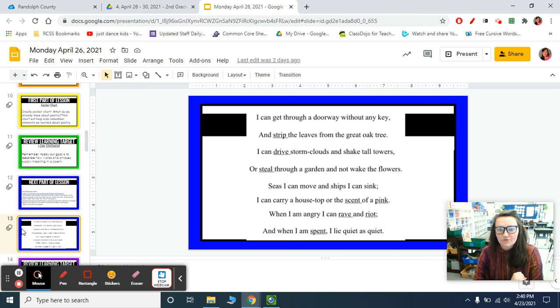Okay? I can get through a doorway without any key and strip the leaves from the great oak tree. I can drive storm clouds and shake tall towers, or steal through a garden and not wake the flowers. Seas I can move and ships I can sink. I can carry a housetop or the scent of a pink. When I am angry, I can rave and riot, and when I am spent, I lie quiet as quiet.